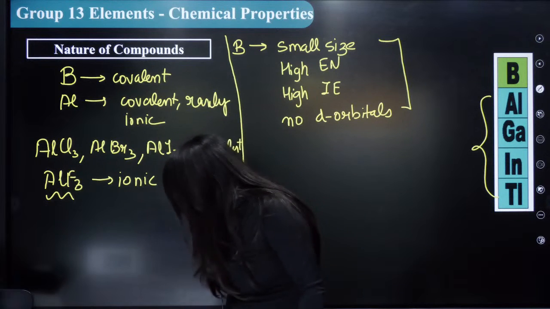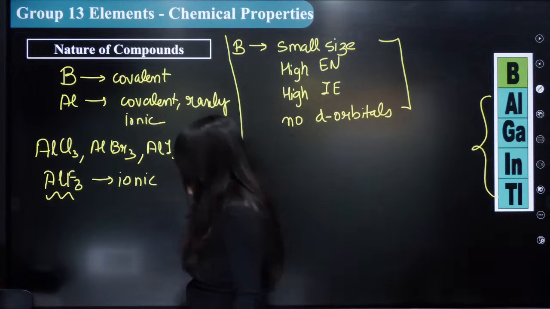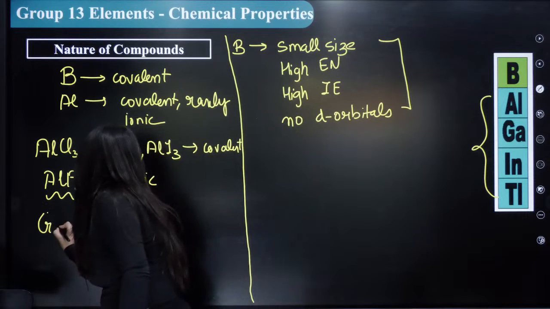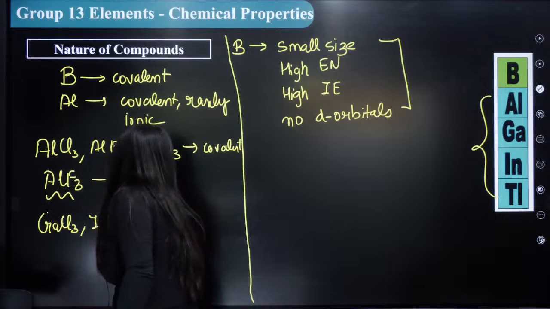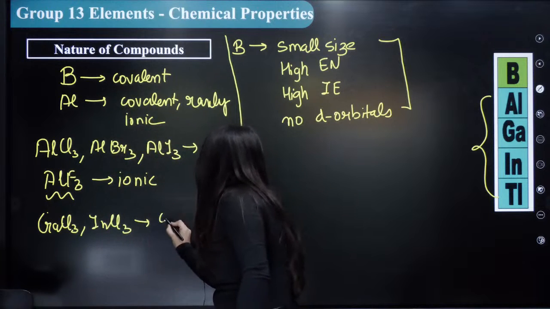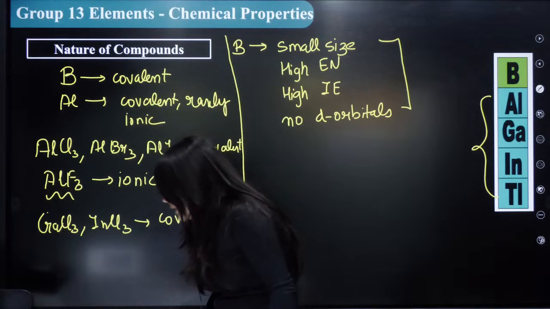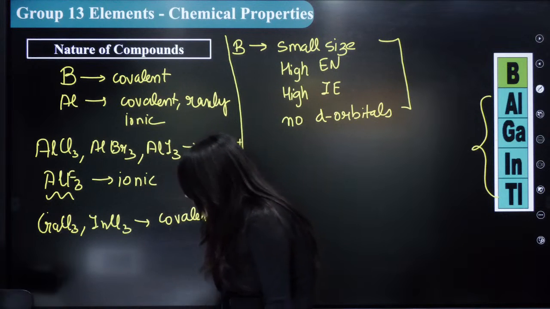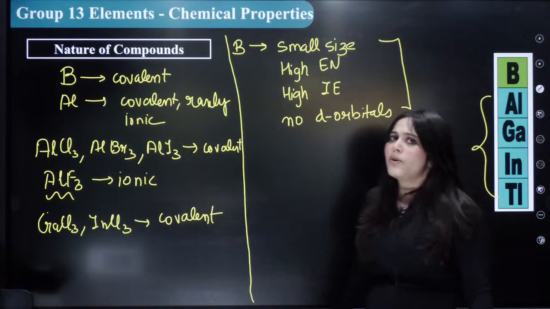Okay? Similarly, I'm talking about next, gallium and indium. What happens with gallium and indium? So the gallium chloride, GaCl3, and your indium chloride once again, these are again covalent. Okay? These are covalent compounds. All these things you should remember. So these are the nature of compounds that you should know.